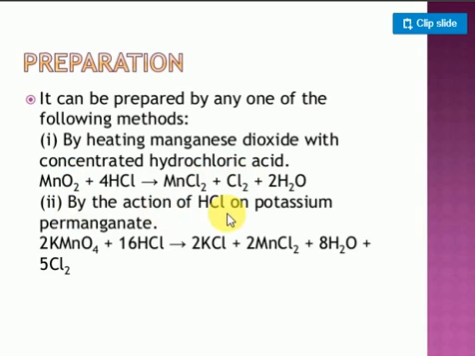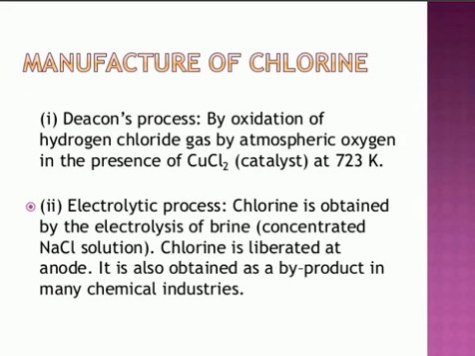Also, by the action of HCl on potassium permanganate, KMnO4. Potassium permanganate reacts with hydrochloric acid. Look, K is there and Cl is there, so what salt will form? KCl, along with MnCl2, manganese dichloride, water, and chlorine gas liberated. By this method you can prepare chlorine.